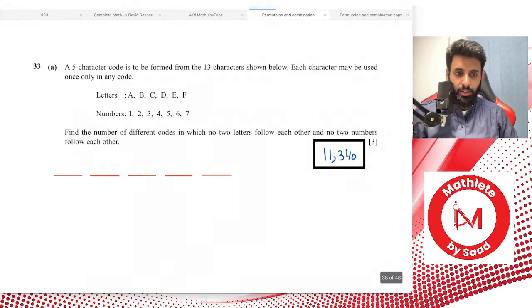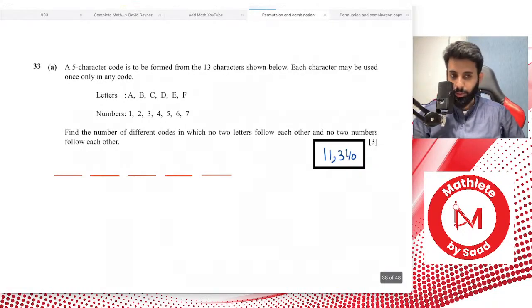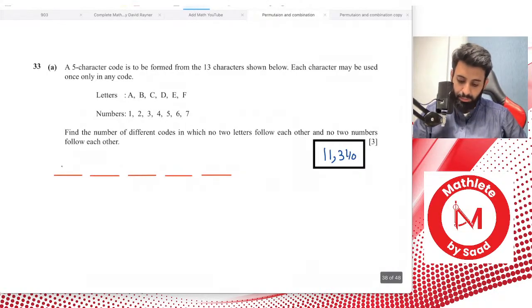Okay, can you repeat your question? So my question is, can you tell me what the question means by no two letters follow each other and no two numbers follow each other? Okay, so most of you have given the correct answer. So basically, if you have a number first, what can you have next? You can have a letter, and then a number again, and then a letter, and then a number. Okay, so does that make 5? 1, 2, 3, 4, 5.